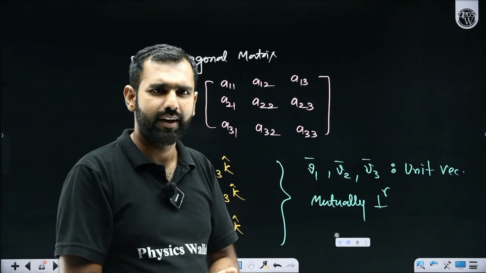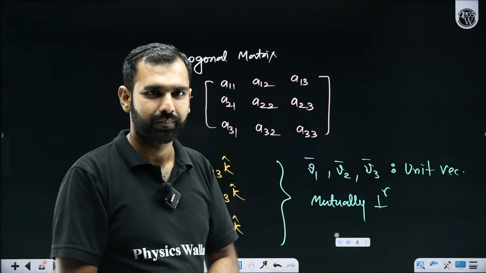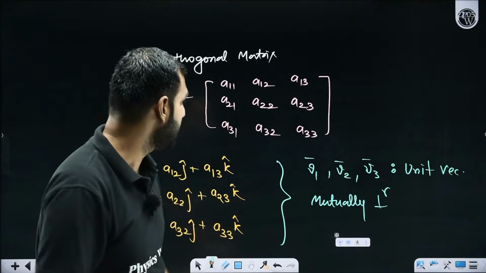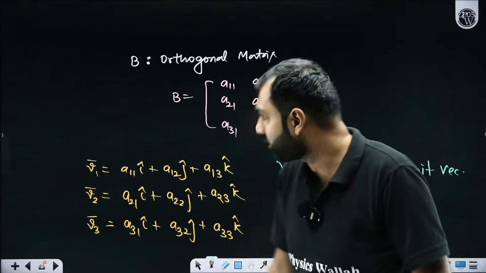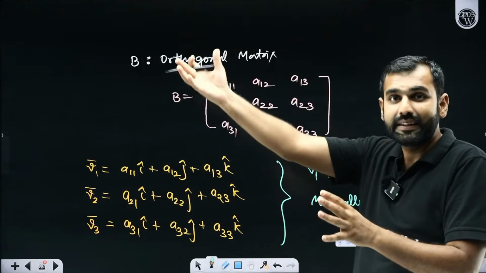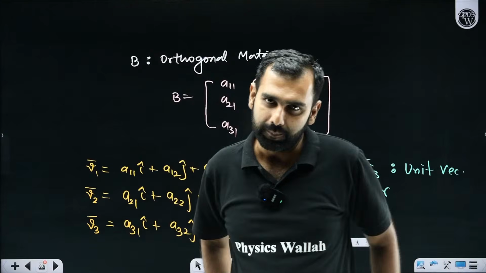But sir, can we get the result directly by the vector answer as well? Yes, you can, Devesh, but I think this conclusion will very quickly give you the result. You don't have to invest your time in doing B times B transpose equals I and all of that. Got my point, or shall I repeat it?